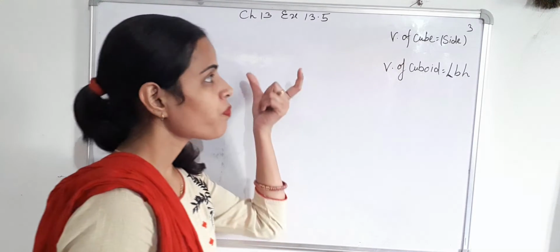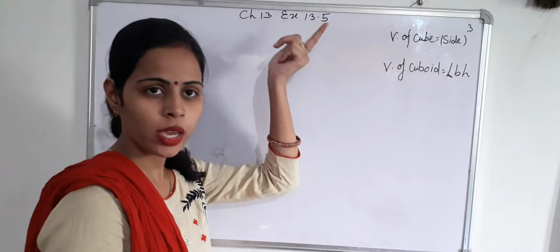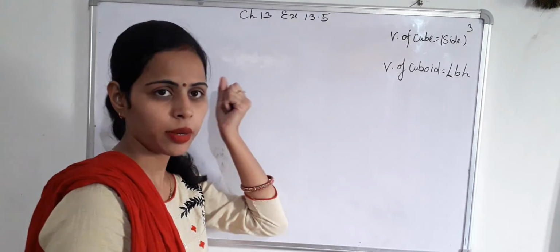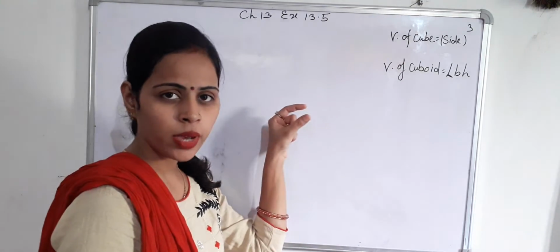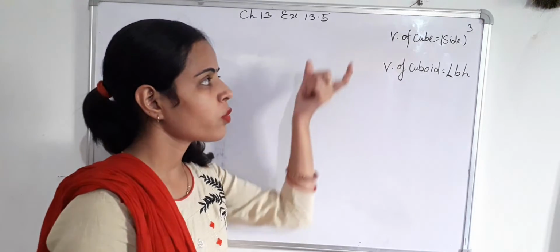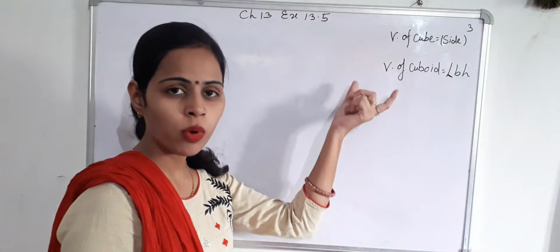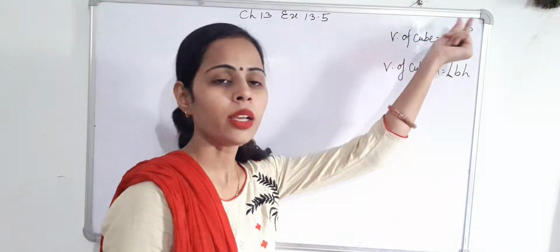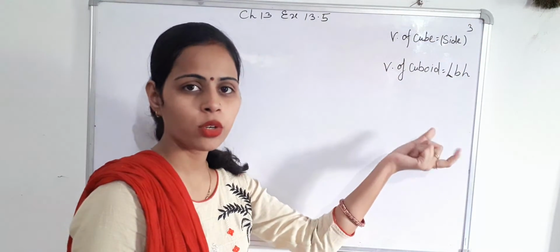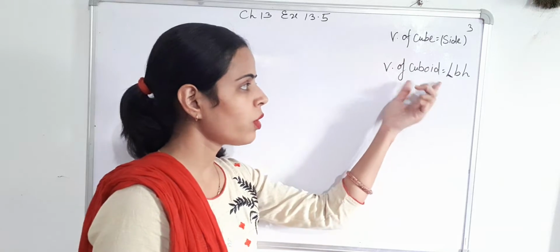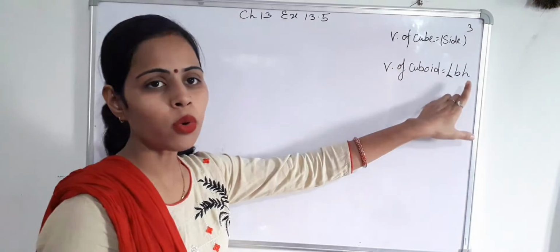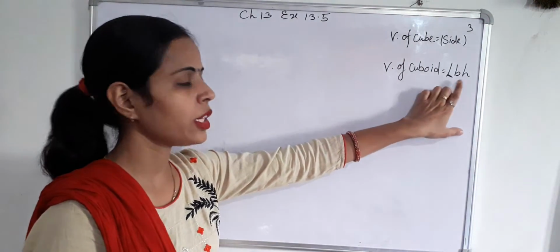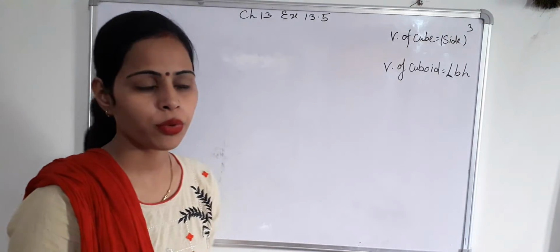Today we will do exercise 13.5 of chapter 13. In exercise 13.5 we will study about volume of cube and volume of cuboid. Volume of cube equals side cube, means side into side into side. Volume of cuboid equals L into B into H, length into breadth into height, in cubic units.